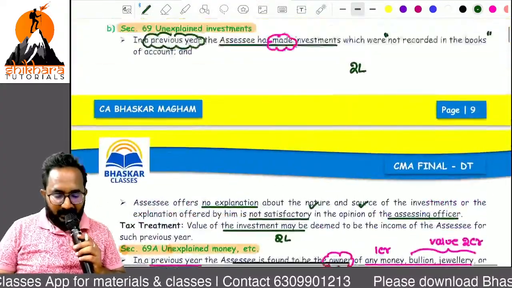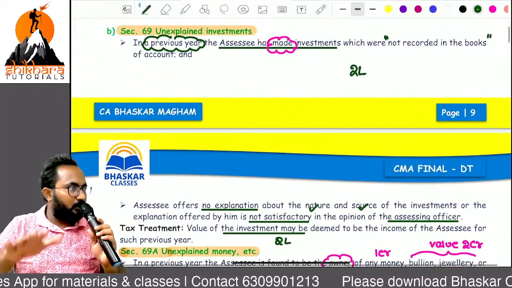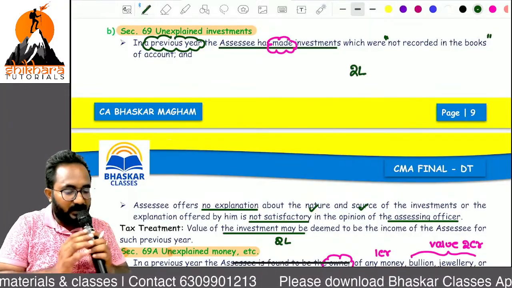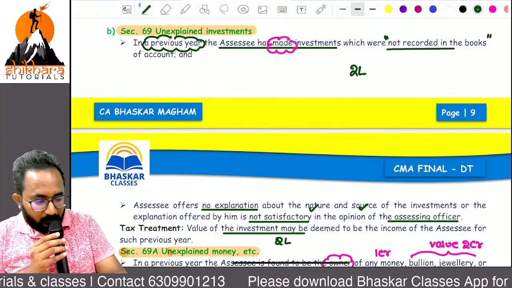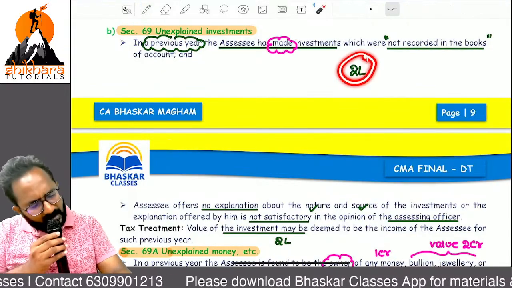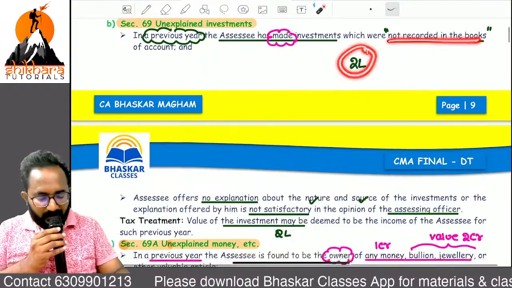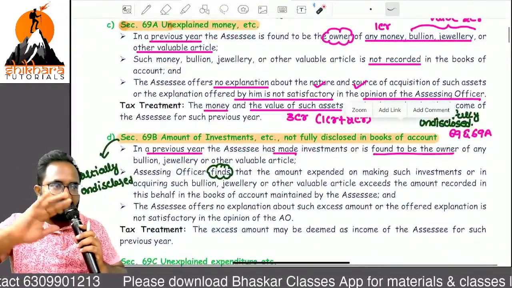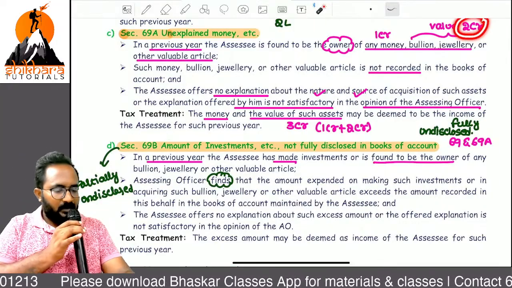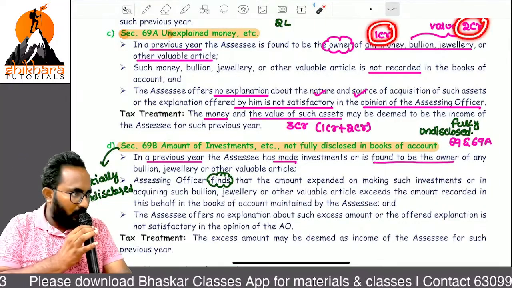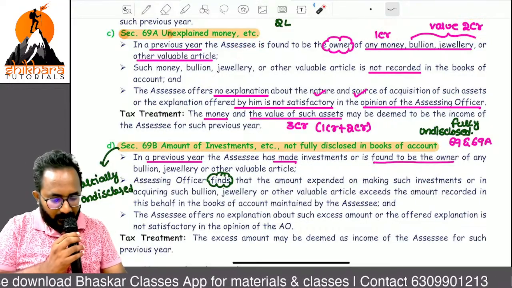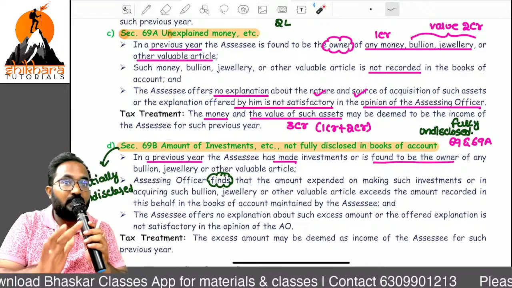Sir, 69 is nothing but during the previous year you made some investment and these are not recorded in the books of account. Can you tell me how much amount of investment you made? 2 lakh. 2 lakh is also not recorded. Next, earlier years you purchased 2 crores worth of jewelry and you have 1 crore worth of cash, but now you are identified as the owner. These are all fully undisclosed.